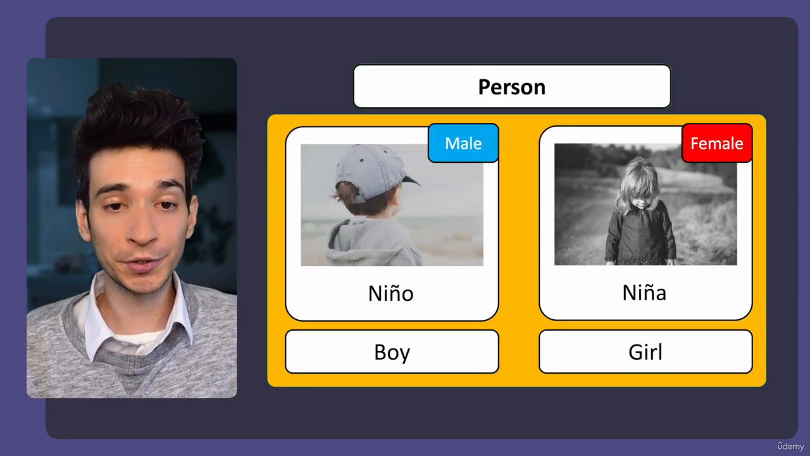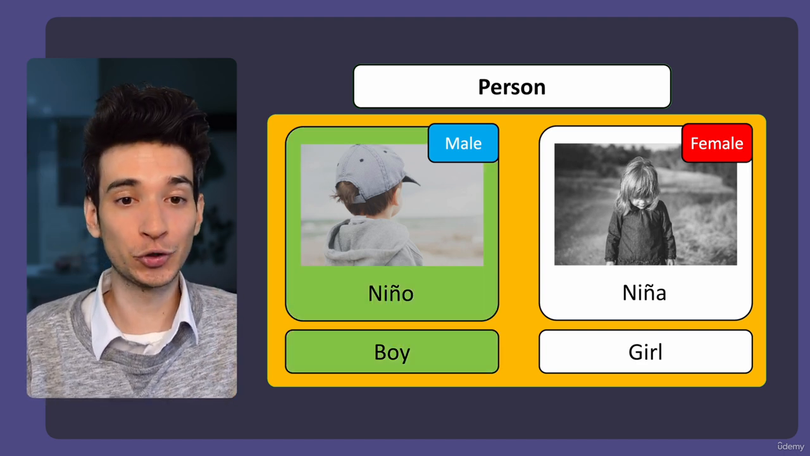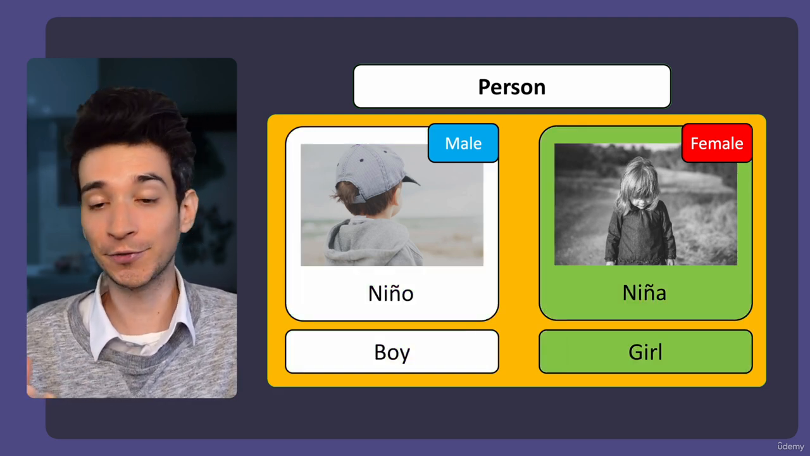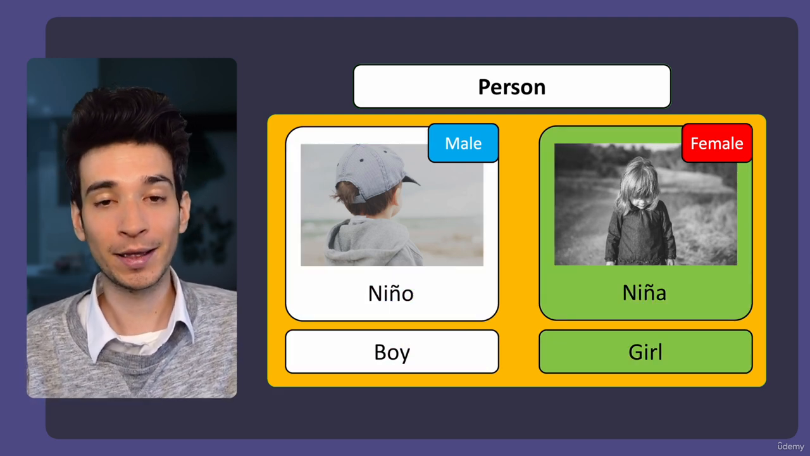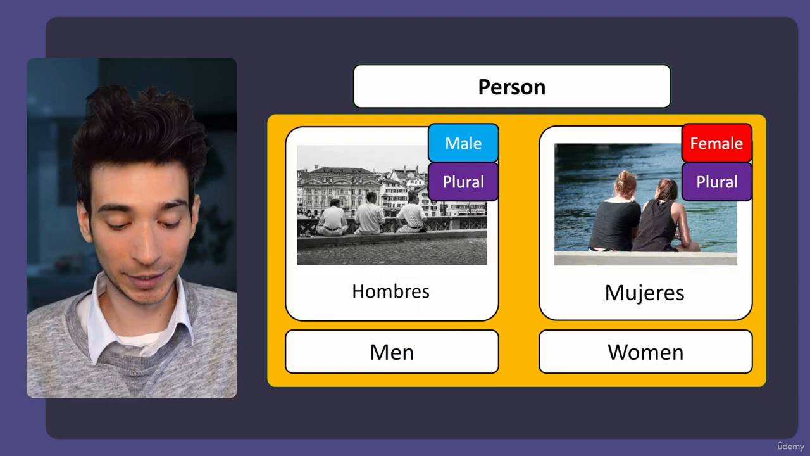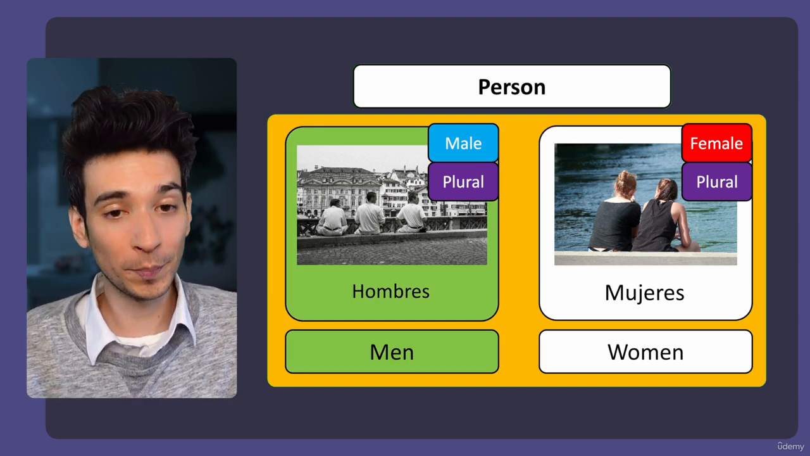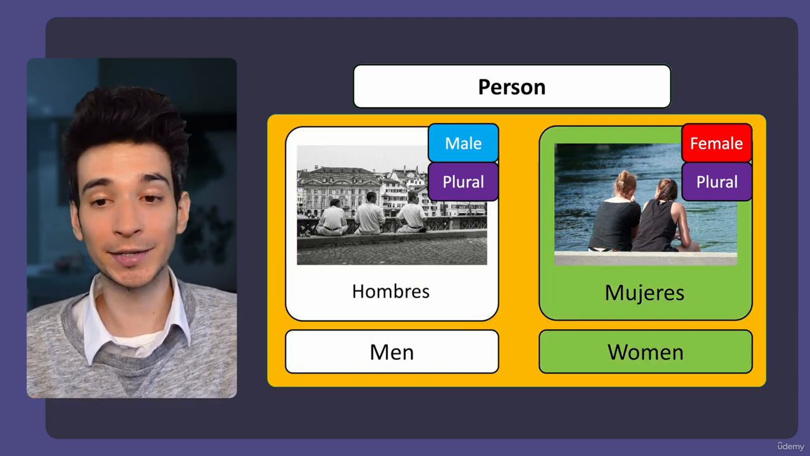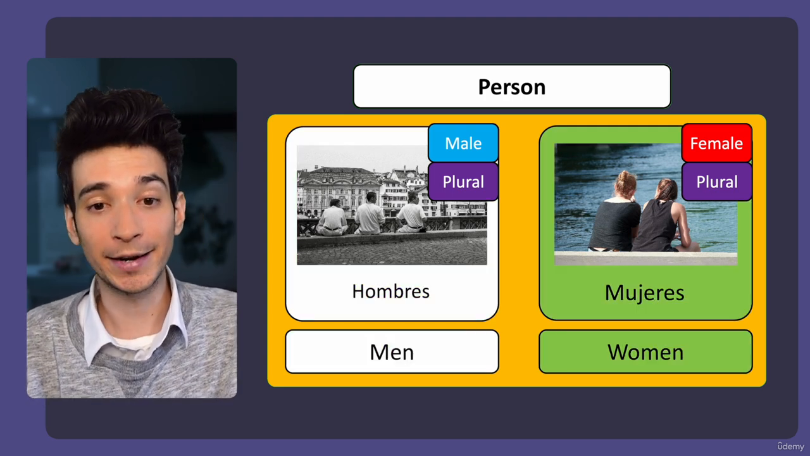So for example, persons like niño, which is a boy, is male. So this one is a male word, a masculine word. And niña, which is girl, is female. So niño, a boy, niña, a girl, masculine and feminine. And the same can be done for example, men and women. Hombres, men, is male, and it's also plural. And mujeres is female, and it's also plural, women basically. So they can also be plural, hombres, mujeres.